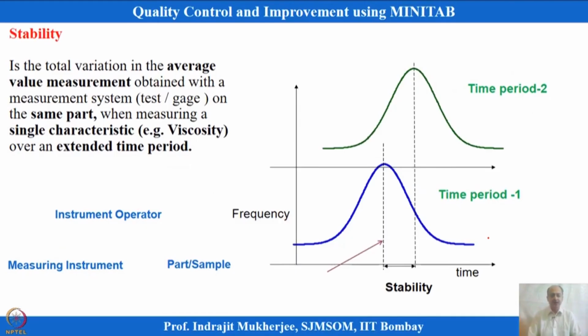And the third important aspect, which talks about location, is the average value changing over a period of time. So, here time is given a dimension, so it is a longitudinal study. In this case, time period 1 and time period 2, we have a reference value.